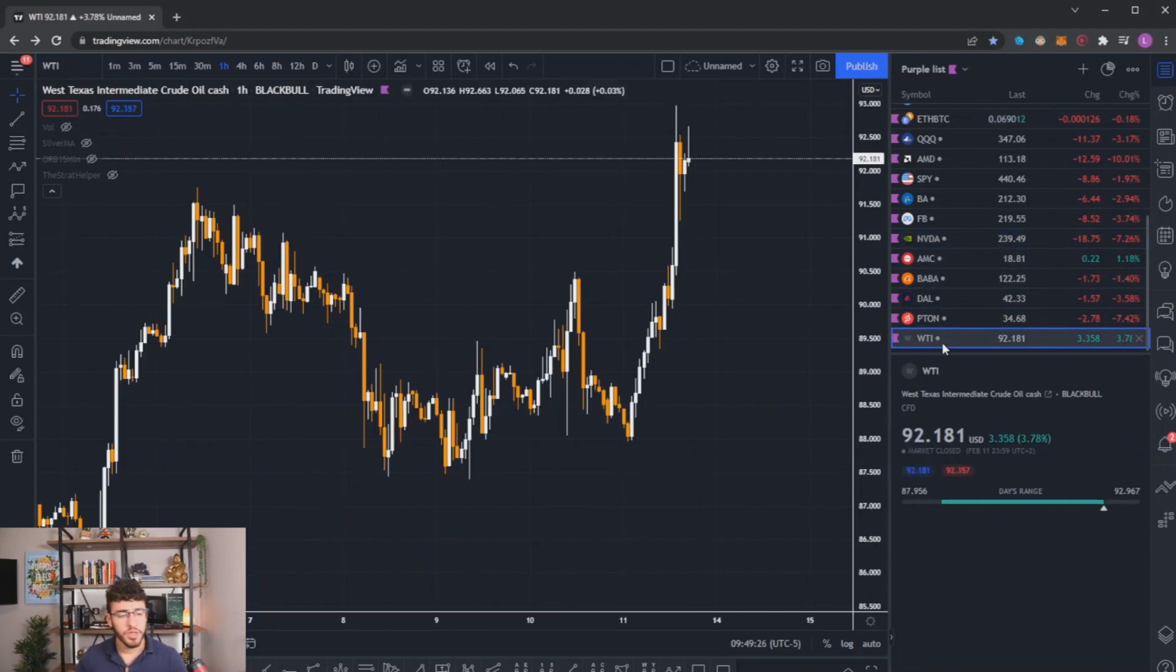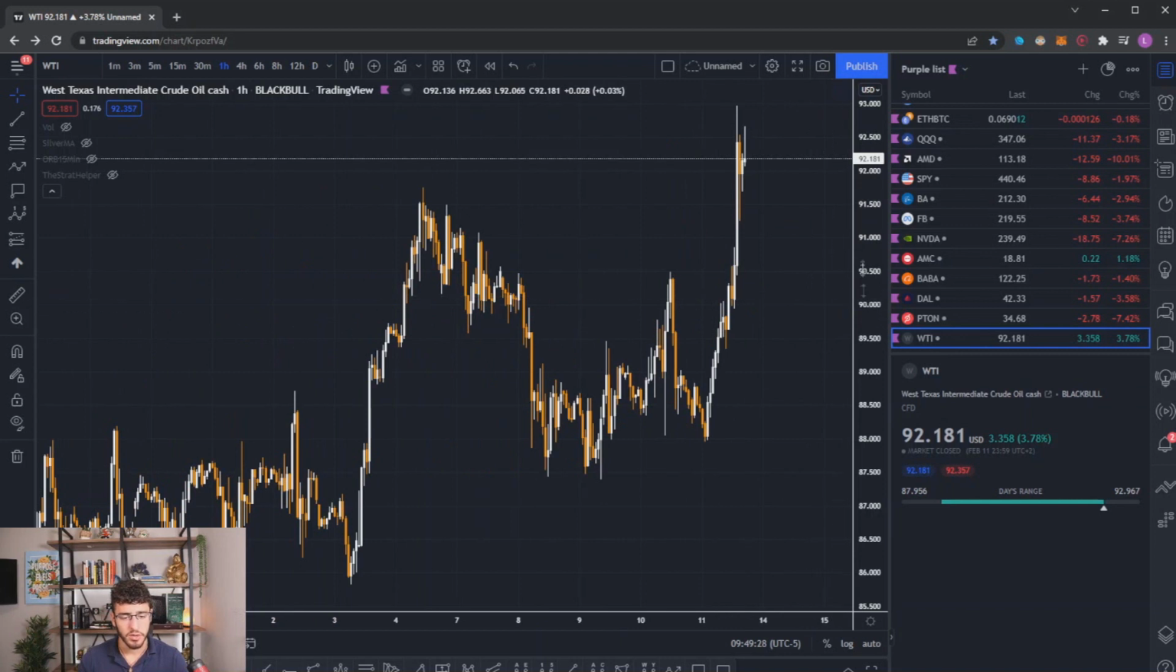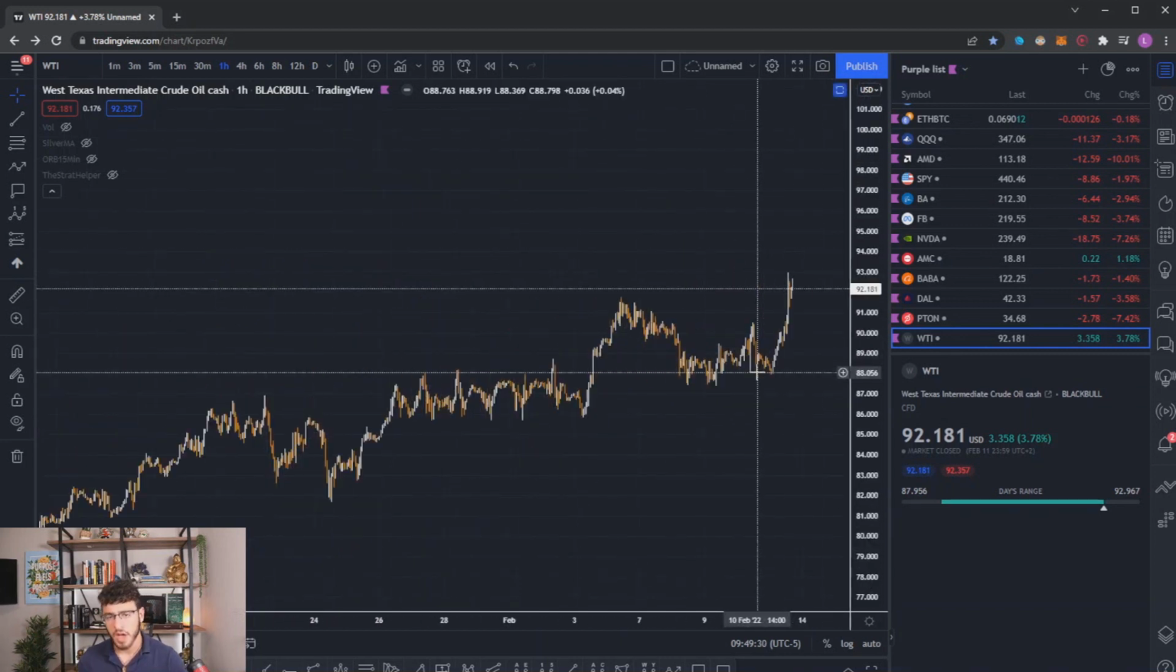And also, with the topic of war, we have to quickly touch on oil. Oil will skyrocket if we do break out and have conflict in the world. That's because of the countries involved. Oil would look incredibly well, so it's worth looking at longs on oil if you do think that we are going to escalate into conflict.